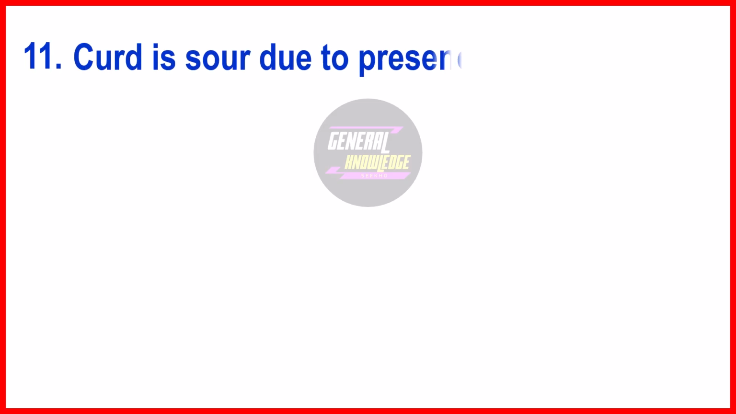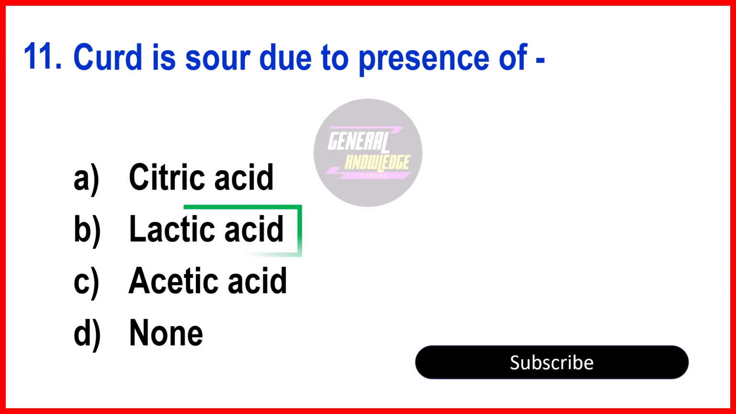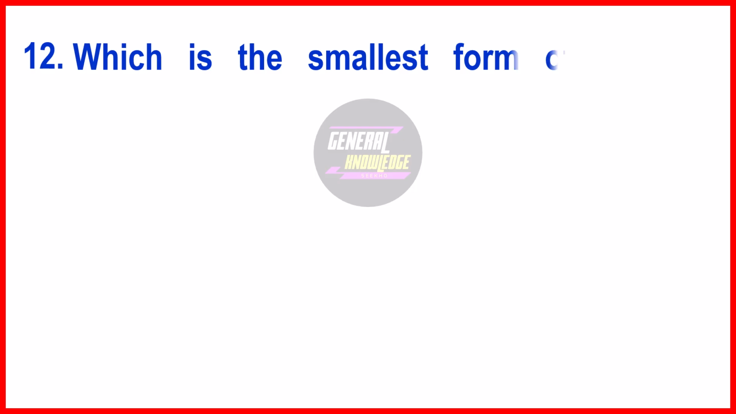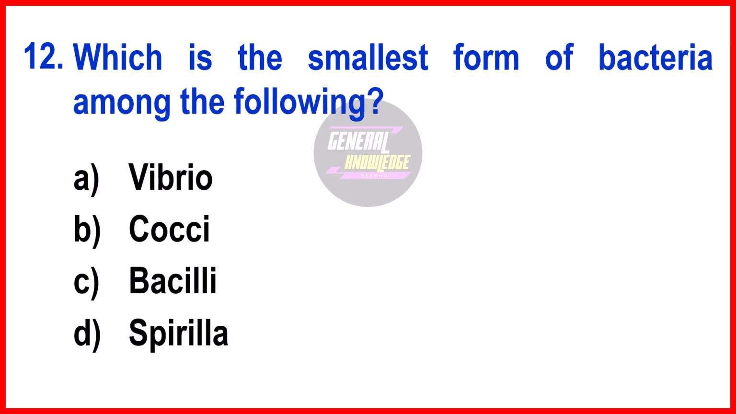Question number 11. Curd is sour due to the presence of? The right answer is option B, lactic acid. Next question. Which is the smallest form of bacteria among the following? The right answer is option B, cocci.